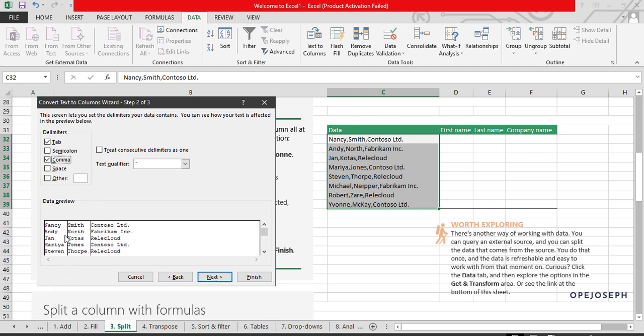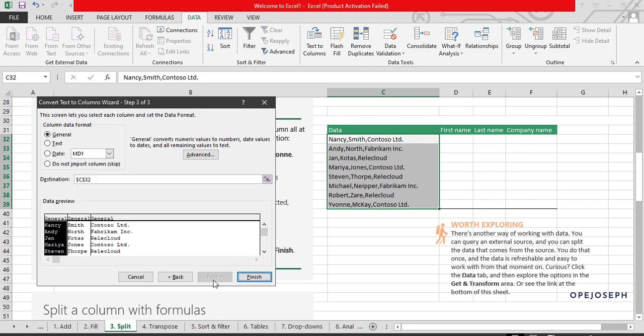Can you see there now? It's already separated them. So the delimiter is being represented by this column line. I'm going to deselect tab. You see, it does not spoil anything there. But when I start doing other things, pressing space, you see, it's already taking us out of our objective. So let me unselect that. We understand the reason why we are using comma: it's just for us to separate based on comma. So next, we're going to click on Next.